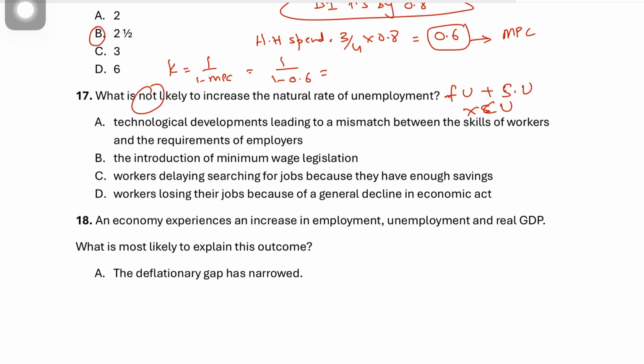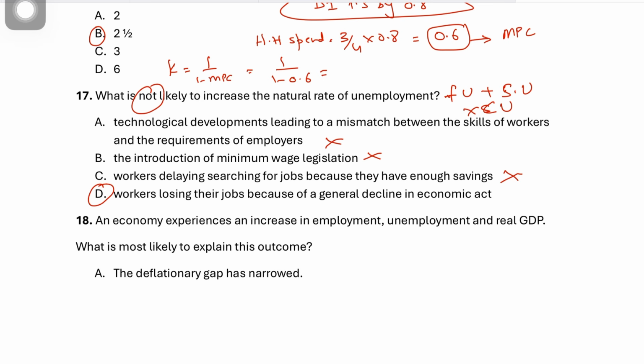A higher minimum wage would actually create real wage unemployment. We already know that if wages are pushed above the equilibrium, this can increase the natural rate of unemployment. So this is incorrect as well. C says workers delaying job search because they have enough savings. This would increase frictional unemployment, and frictional unemployment is part of the natural rate. So the natural rate would rise in option C. It says what is not likely to increase the natural rate of unemployment, so it leaves us with D as the correct answer. Workers losing their jobs because of a general decline in economic activity.